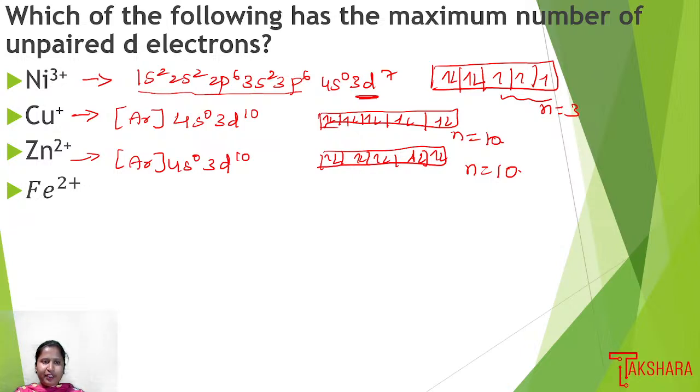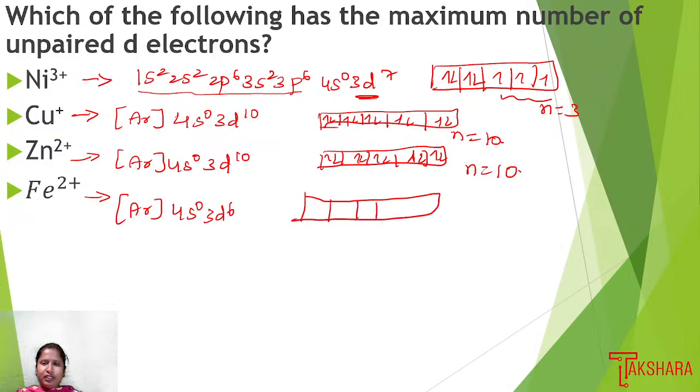Then next we have Fe2+, which has the configuration argon 4s0 3d6. If I fill the electrons in 1, 2, 3, 4, 5 and 6, there are 4 unpaired electrons present. So the question asks which has the maximum number of unpaired d electrons. Here the others are completely filled, so 0, and here also 0. The maximum number of unpaired electrons will be present in Fe2+, so Fe2+ is the right answer.